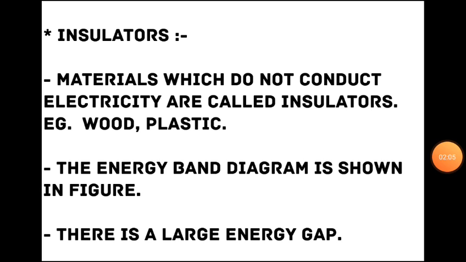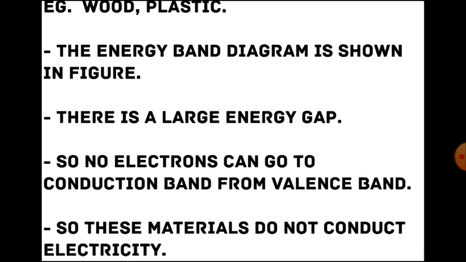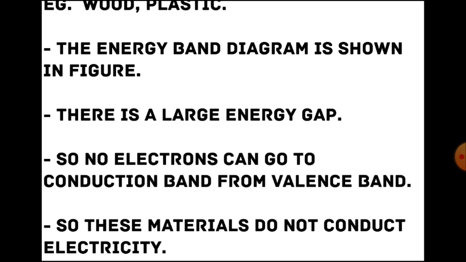Next we are going to see about insulators. Materials which do not conduct electricity are called insulators. Examples: wood, plastic. We know these materials do not conduct electricity. The reason is in the energy band diagram shown in the figure. There is a large energy gap, so no electrons can go to the conduction band from the valence band. Only when there are electrons in the conduction band will that material conduct. Here there are no electrons in the conduction band, so these materials do not conduct electricity.